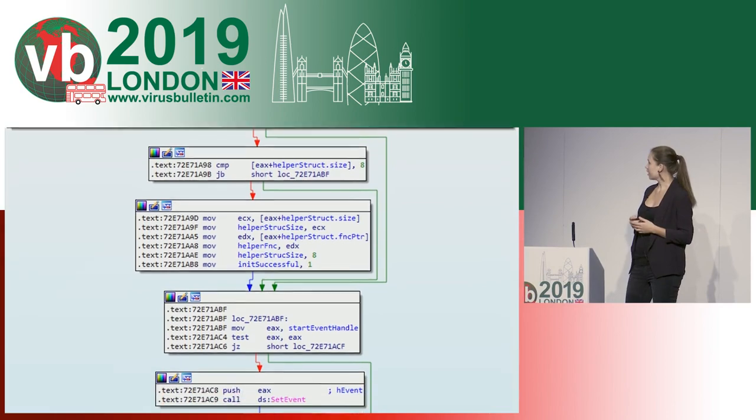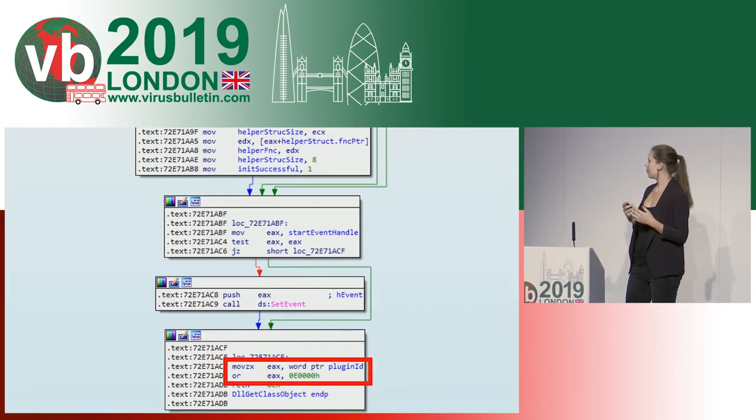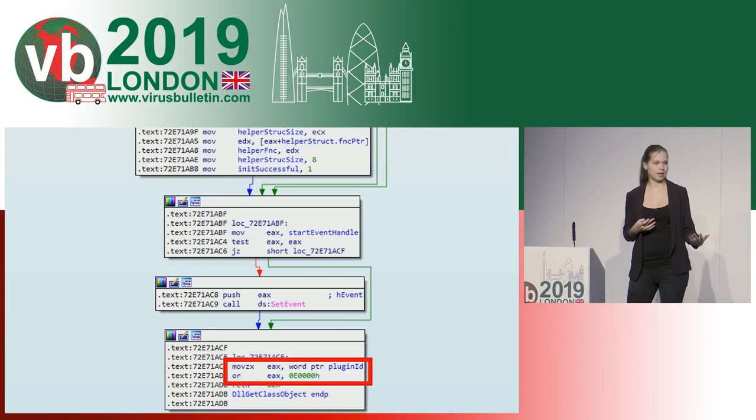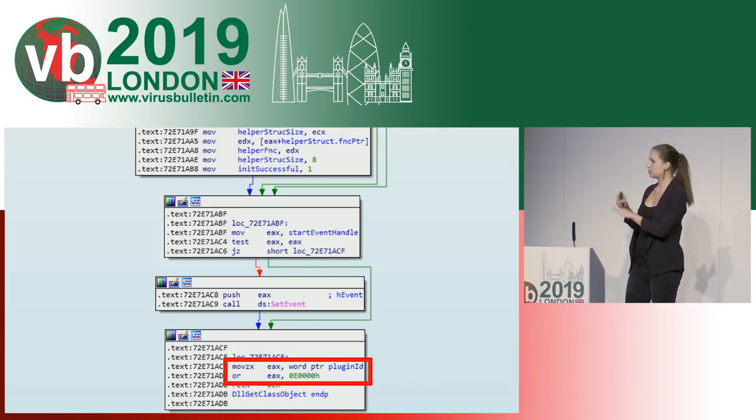Another thing which happens here is that the plugin then returns its plugin ID and the actual version back to the dispatcher. So the dispatcher can keep track of all the plugins that are loaded, and if there is some update, it can decide whether this is a newer version or not. So this is how it looks.